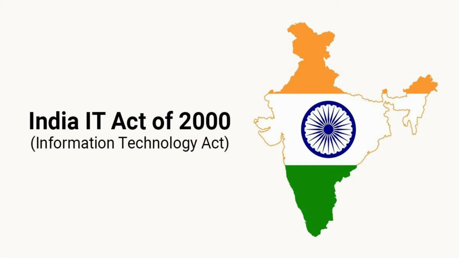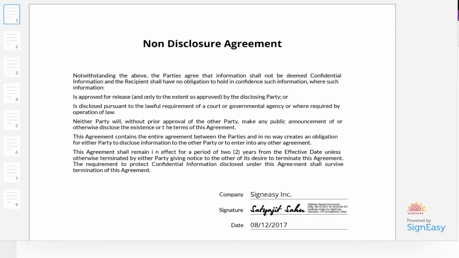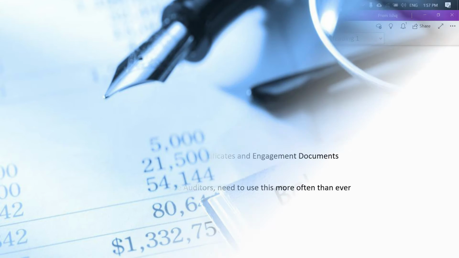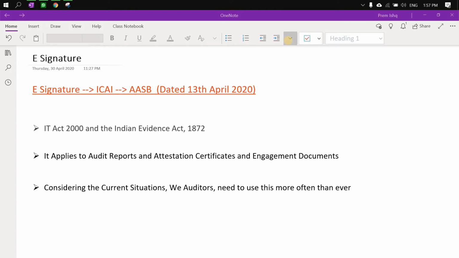Giving due importance to the Information Technology Act and also the Indian Evidence Act, any document which is validly signed by using any e-signature is legally valid. It applies to all kinds of audit reports and attestation certificates and also all kinds of engagement documents. Considering the current COVID situation, we auditors need to use this more often than ever.